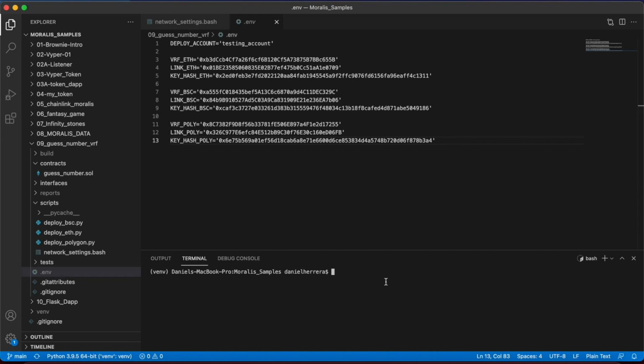For creating your account, what you have to do is brownie accounts new. You set it up, and then when everything is said and done, if you have done it correctly, when you do brownie accounts list, you are going to see the account that you just added.